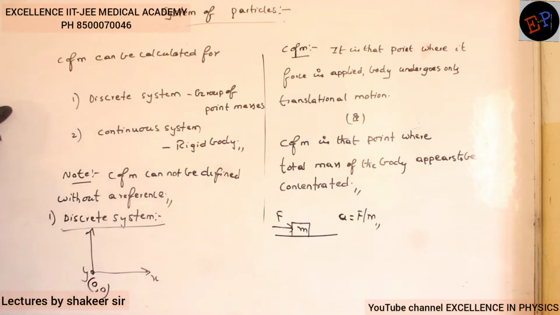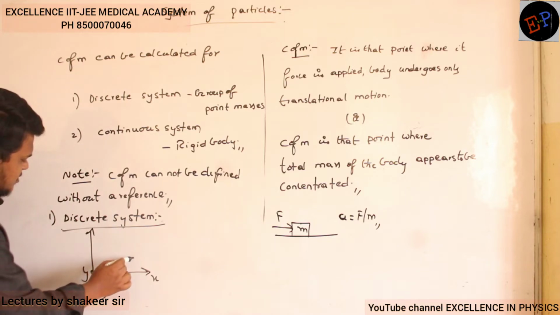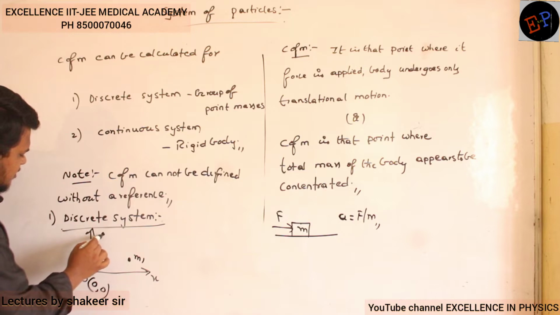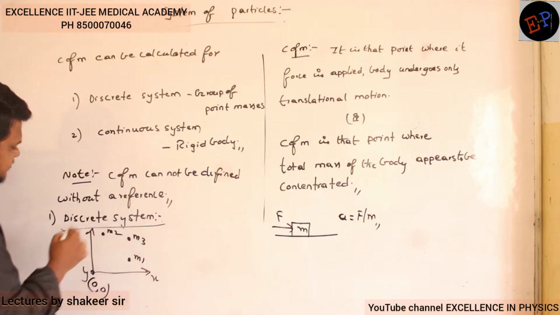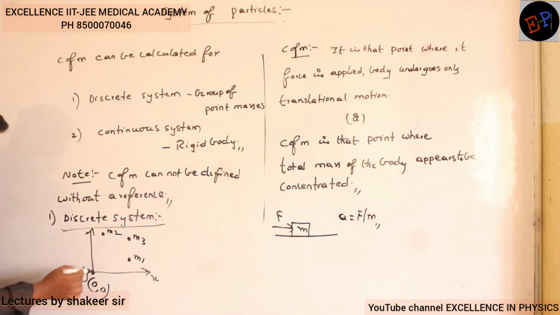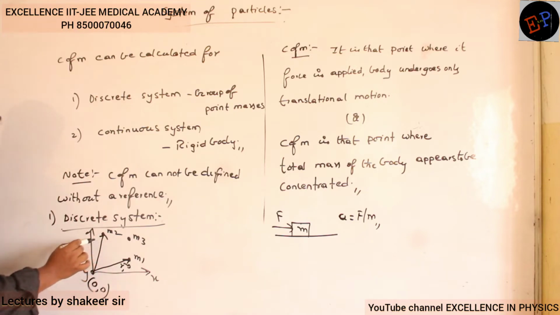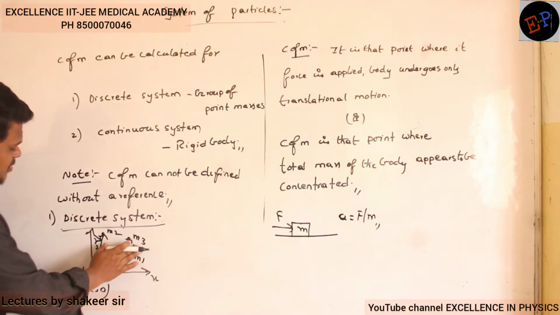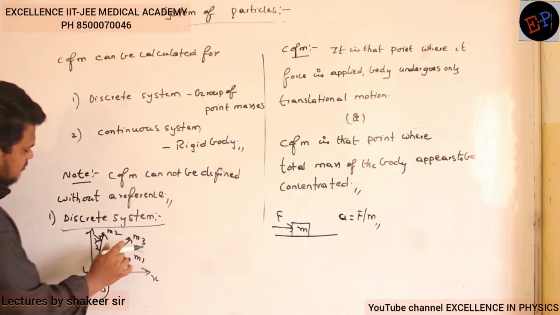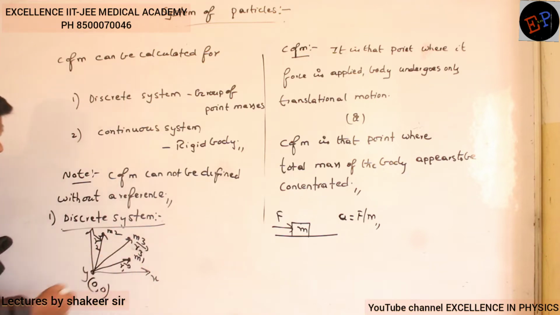So consider here there is one mass m1, here there is one mass m2, and here there is one mass m3. From the origin, from the reference, mass m1 is at a position vector of r1 dash, mass m2 is at a position vector of r2 dash, and m3 is at a position vector of r3 dash.